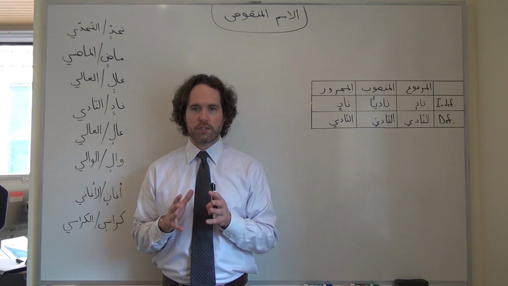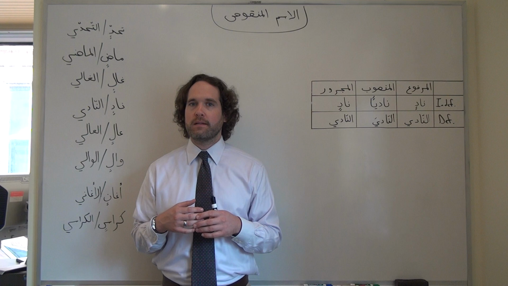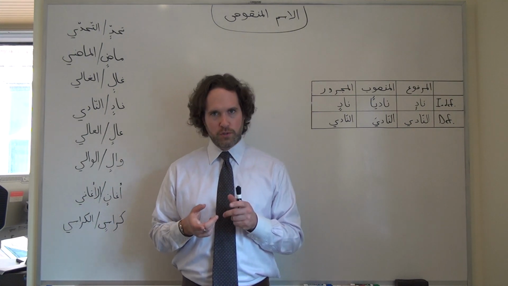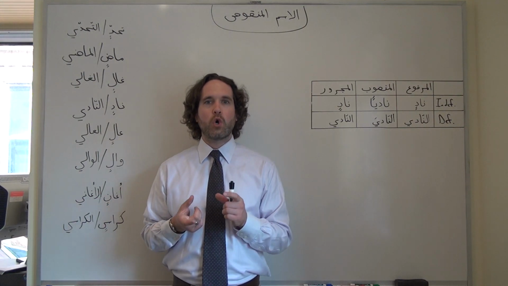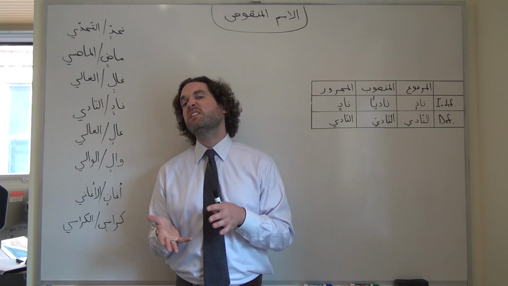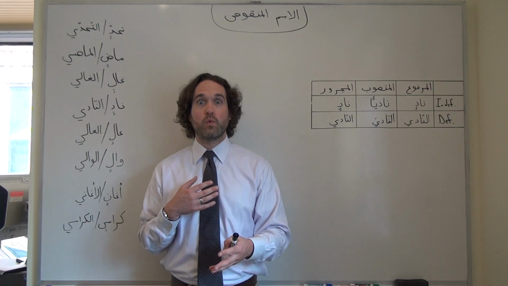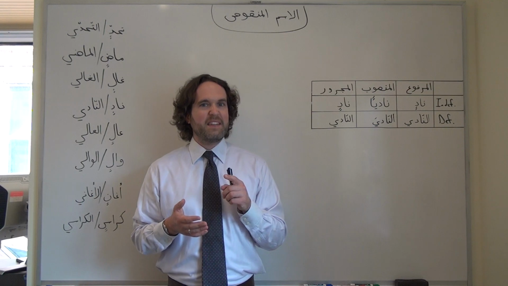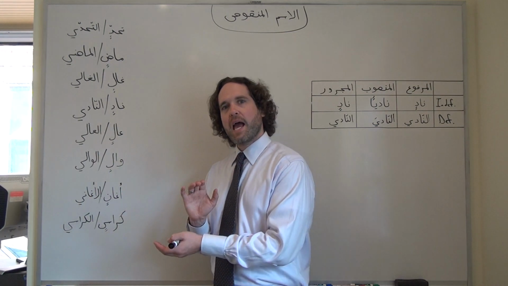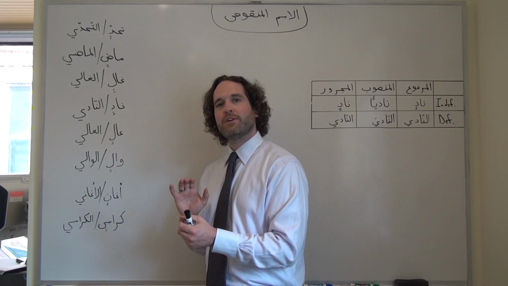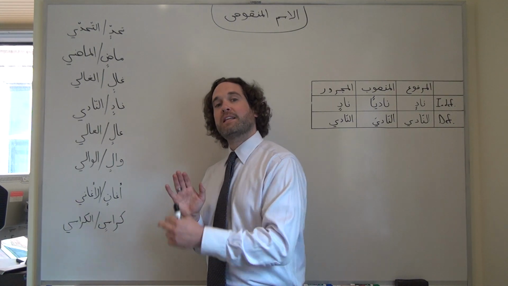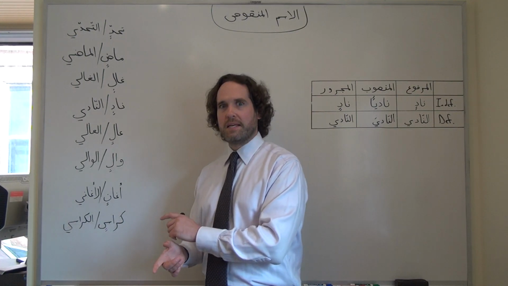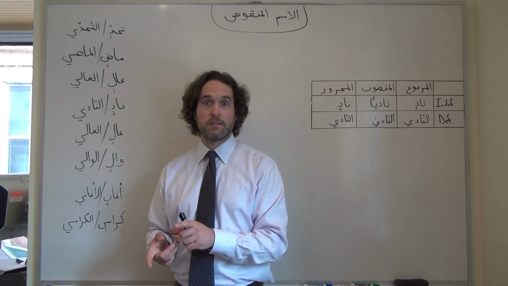Al-ism al-manqus. Sometimes we refer to that in English as defective nouns. These are nouns whose jidr, whose root, ends with a waw or a ya that's rendered as a ya sometimes in the final word. These words have two basic forms. In the indefinite, sometimes that ya is going to disappear and be replaced by fatha tanween, so we'll get that in sound. And in the definite form, we do retain the ya, typically, except in a couple of circumstances.